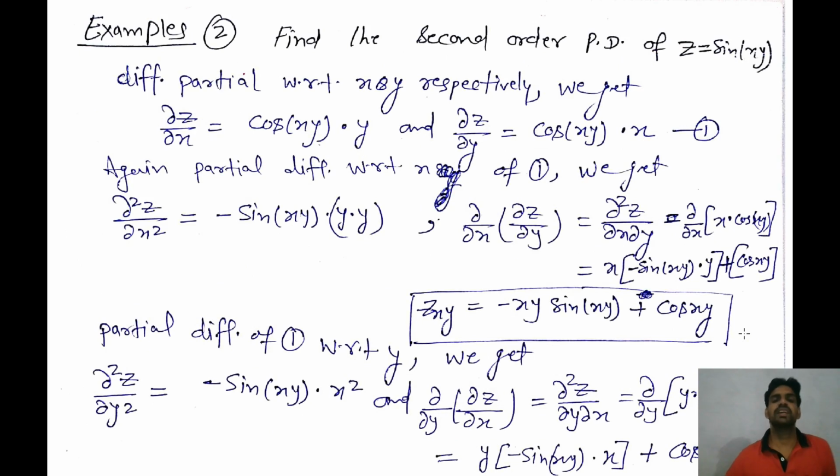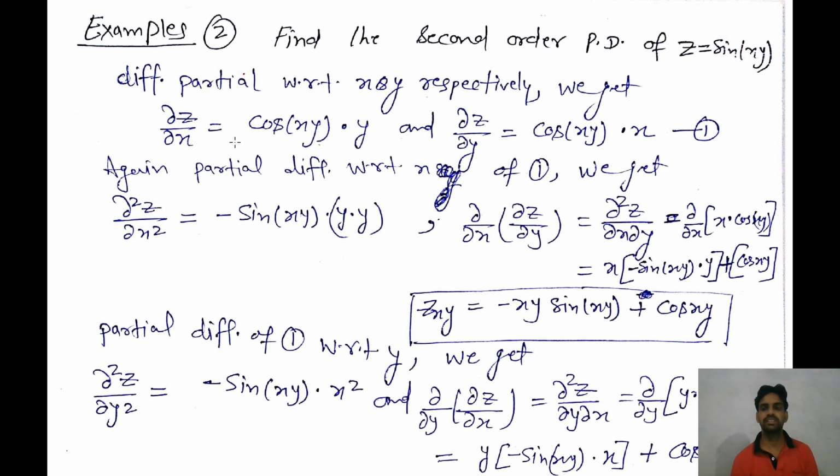Now there is another example based on partial derivative. Let z is equal to sine of xy. Now we have to find the second order partial derivative of this. How will we find the second order partial derivative? First we have to differentiate with respect to x and y. That means first we will find the first order partial derivative. So now we are differentiating with respect to x.